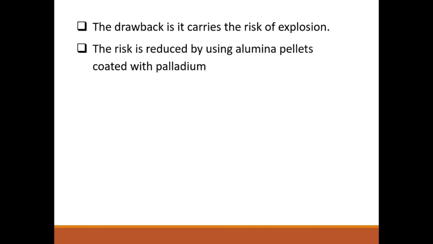Asbestos has some explosion problem. So instead of asbestos, we are using aluminum pellets coated with palladium as the catalyst, so we can reduce the risk of explosion. This is a very good method for cultivating obligate anaerobes. It's a very important topic, and it will be asked in your examination, so you have to study well.